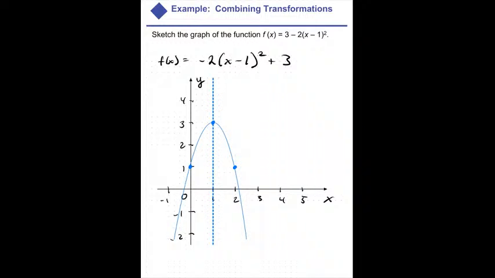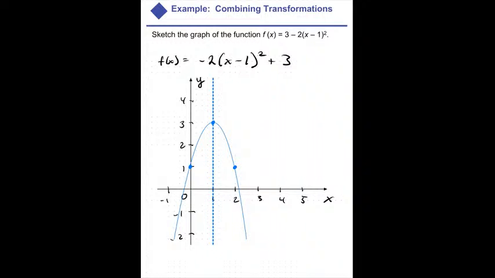We could have chosen another x value and been more precise, but that's the idea. So we started at the vertex. Again, in this form, it automatically tells us where the vertex is, right? So the vertex in this case is going to go to the right by 1 and then up by 3. It also says it's stretched vertically by a factor of 2. So basically the y values get doubled. And then we flipped it top to bottom. So this should be the final graph, right?